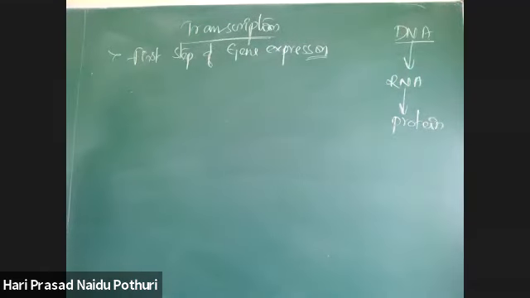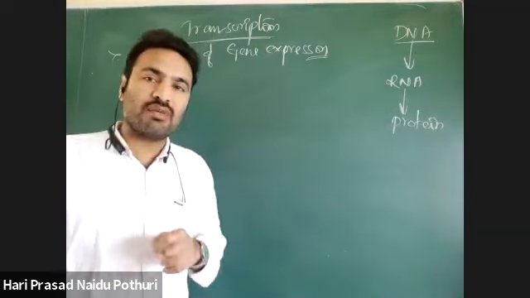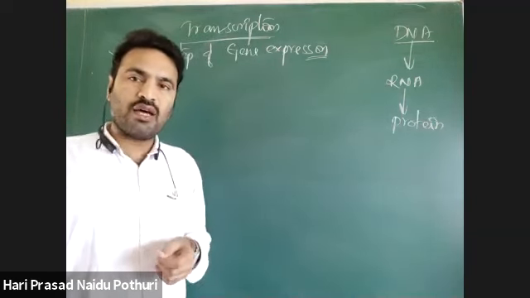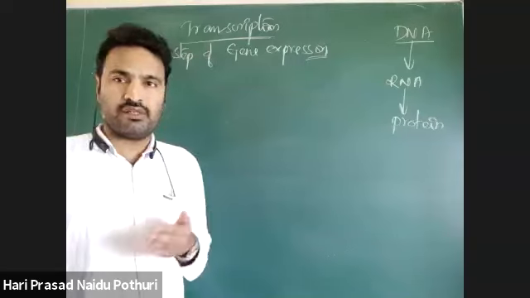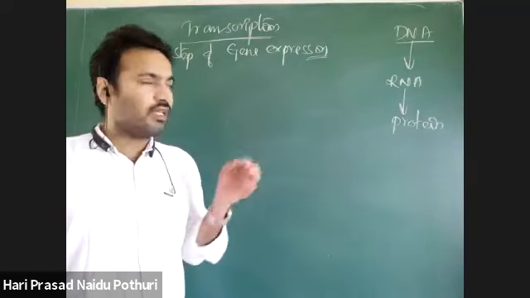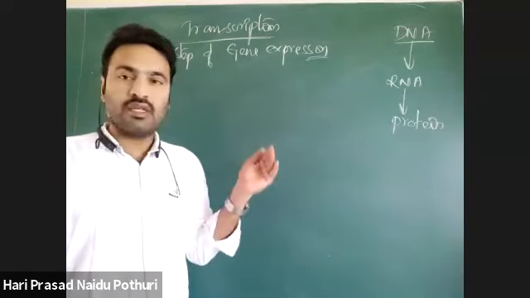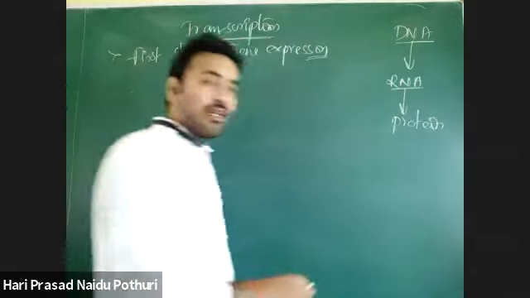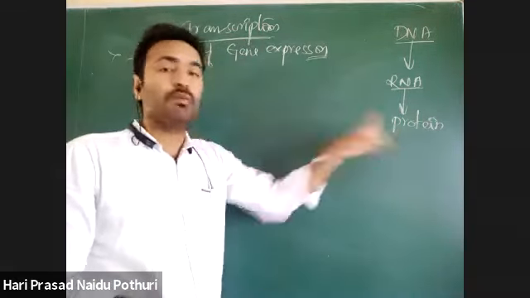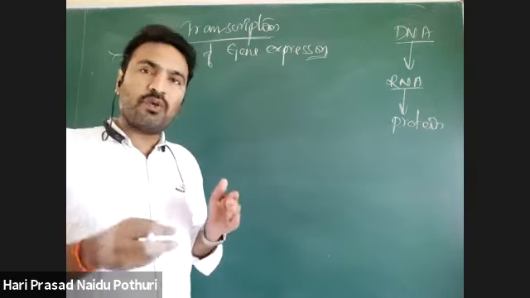DNA does not directly give rise to protein for the expression of a character. DNA depends on the RNA molecule. Whereas RNA is present in some living organisms as genetic material, meaning some viruses have RNA as genetic material, like retroviruses, such as HIV, TMV, PSTV. Those viruses which have RNA as genetic material can directly replicate and directly translate into protein. That genetic material is directly decoded into proteins, and those proteins can express the character.